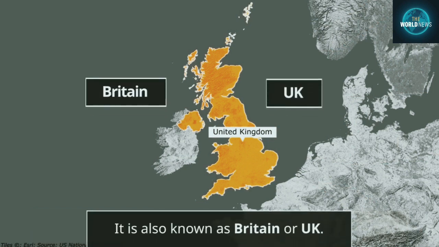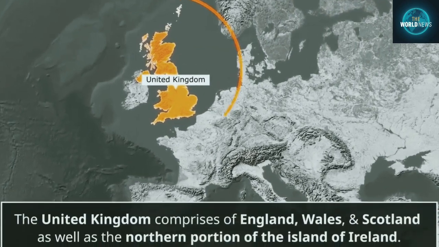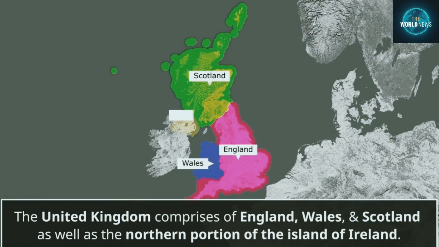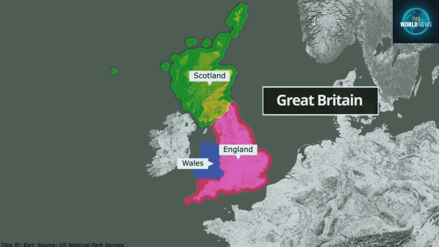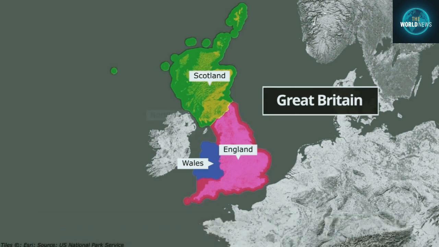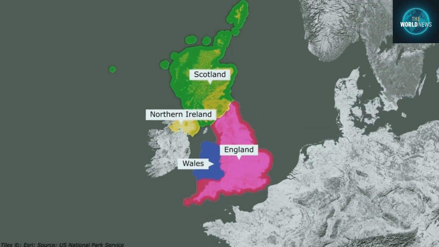This state located near the northwestern coast of mainland Europe has 4 countries, which are England, Scotland, Wales, and Northern Ireland. Out of these 4 countries, England, Scotland, and Wales are located on the same island, which is collectively called Great Britain. That is, friends, pay attention here that Britain and Great Britain are different groups. If you add Northern Ireland to Great Britain, then this group is called United Kingdom or Britain. Northern Ireland is situated on a different island.